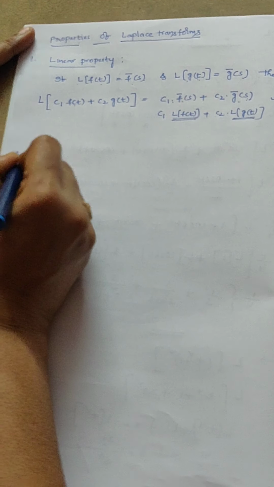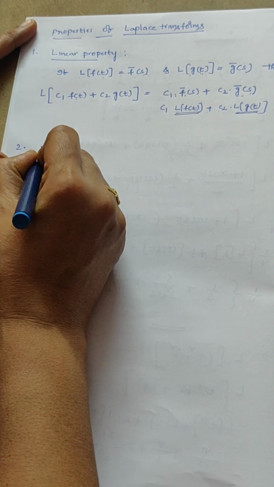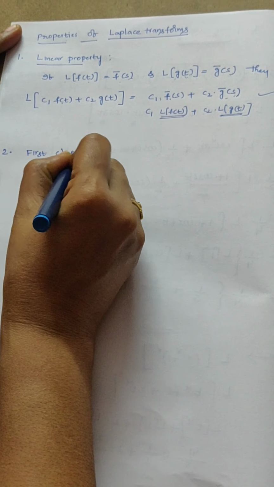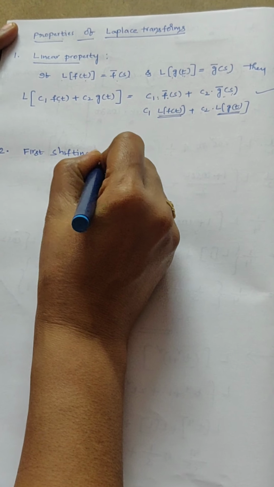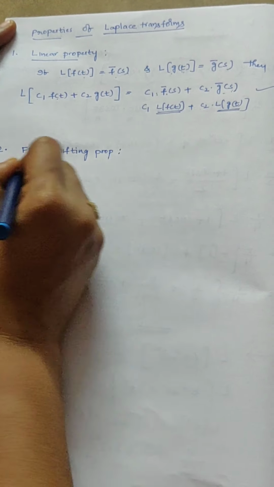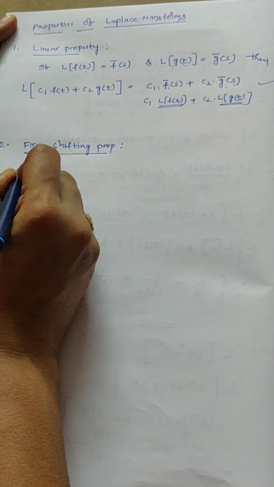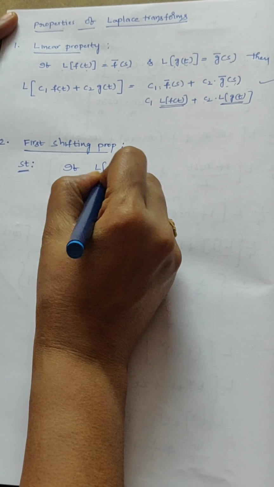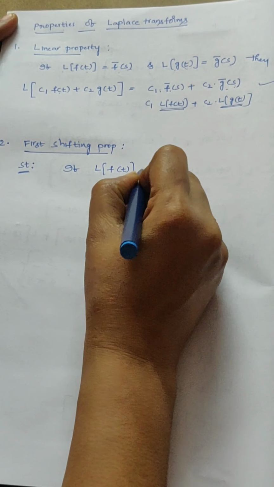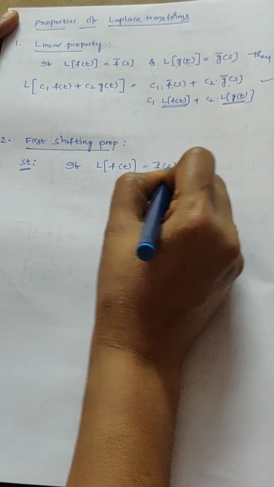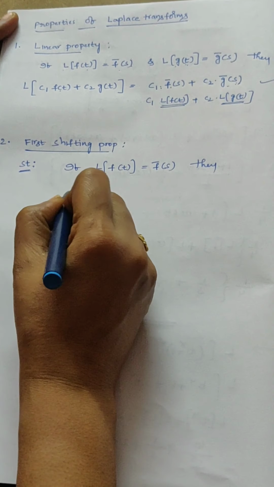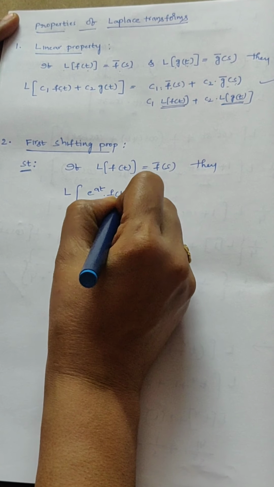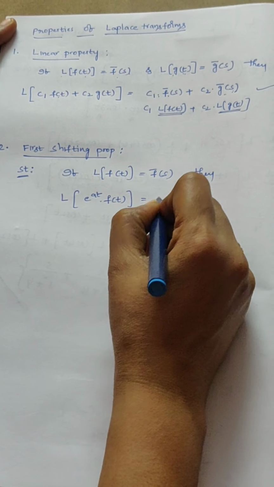The next property is the first shifting property. Its statement is given by: if Laplace transform of f of t equal to f bar of s, then Laplace transform of e power at f of t equal to